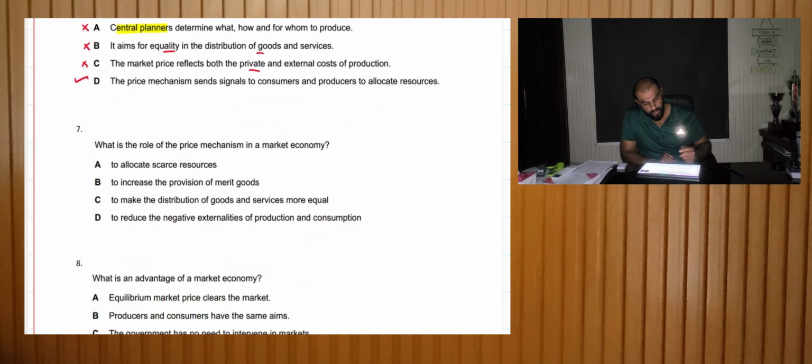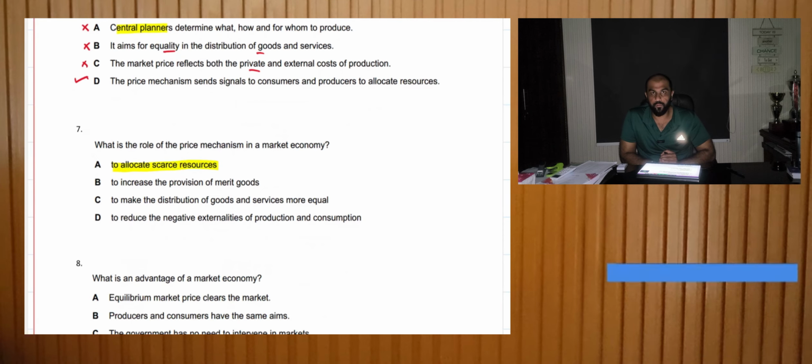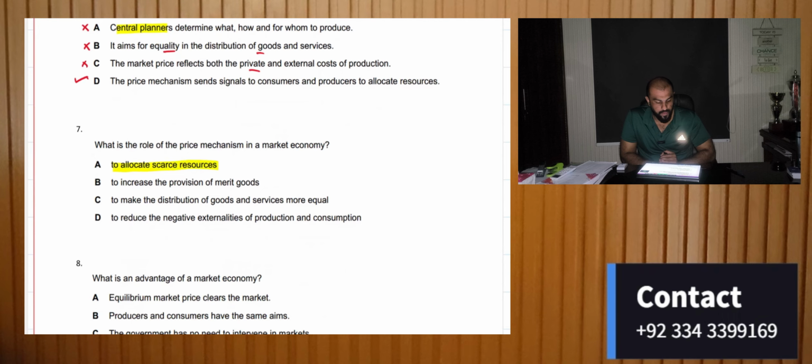What is the role of the price mechanism in the economy? Well, the role of the price mechanism is to allocate scarce resources. What does this mean? When the demand for a good increases, the price would increase and producers will allocate more resources to that good. So price is a signal to produce more or to produce less.